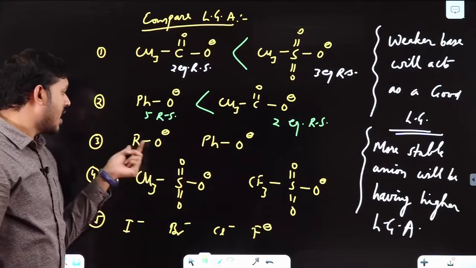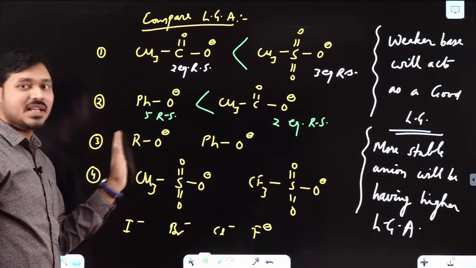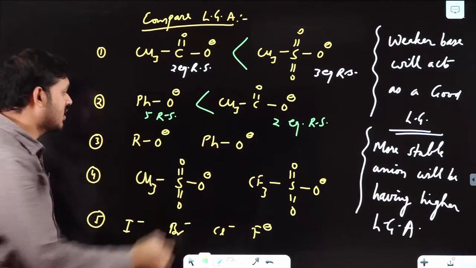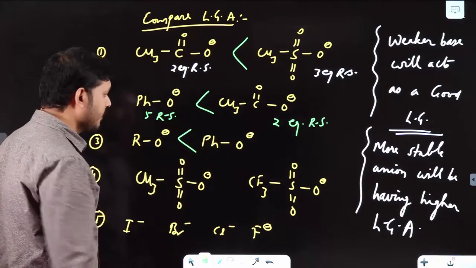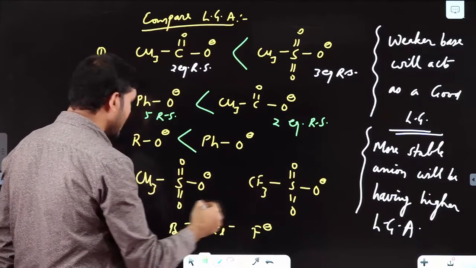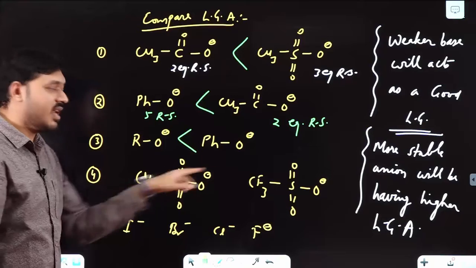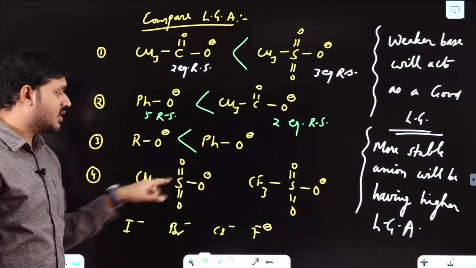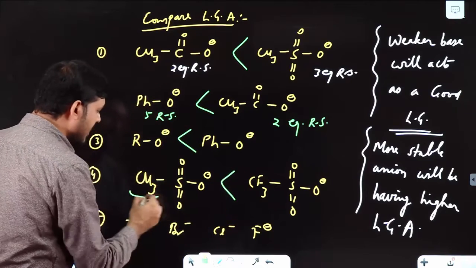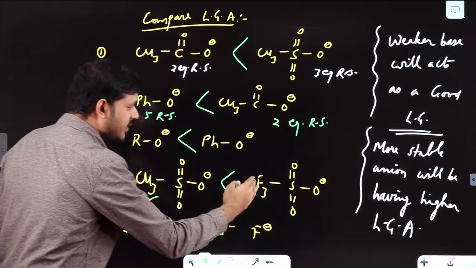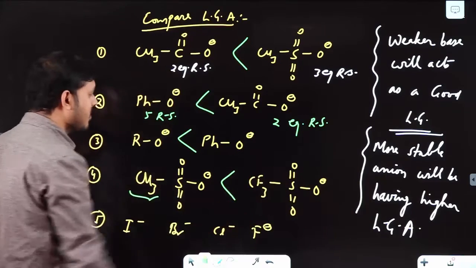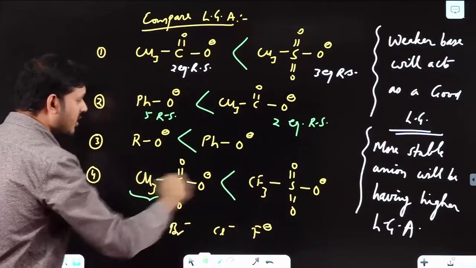In this RO minus, this R has plus I, so it makes it unstable. In PhO minus, here it has resonance, so this is more stable, a better leaving group. In these two, CH3SO3 minus and CF3SO3 minus, these are very famous examples. Here you can see CH3 has plus I towards this side, CF3 has minus I for this one, so this is more stable and hence a good leaving group among these two.